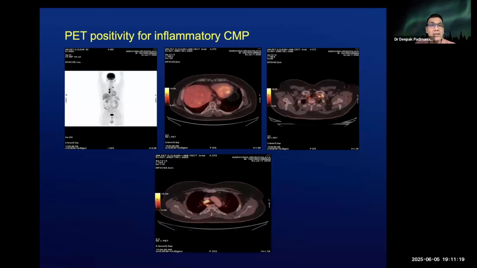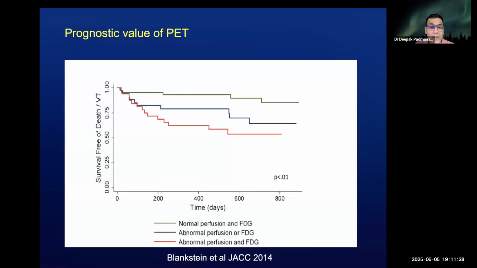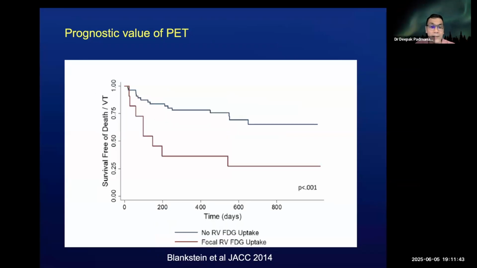Compare that to the presence of PET in the early stages where there is PET positivity that is very, very well seen. It is seen both in the myocardium as well as in the lymph nodes. And it is common to present the PET as a prognostic indicator where abnormal perfusion and FDG definitely shows survival free of death, which is much lower than a normal perfusion and absence of FDG uptake.